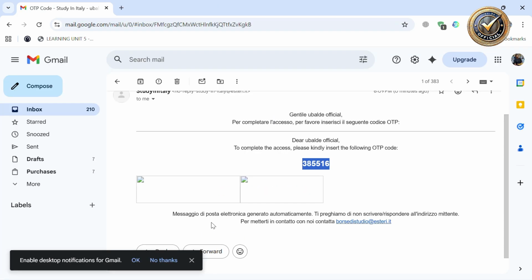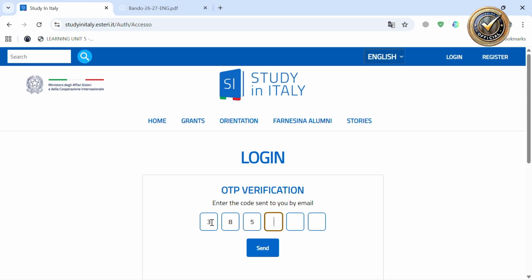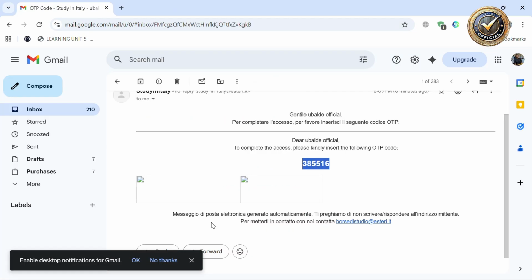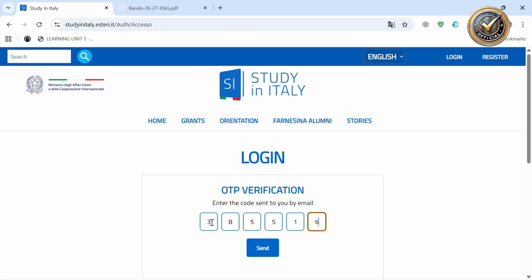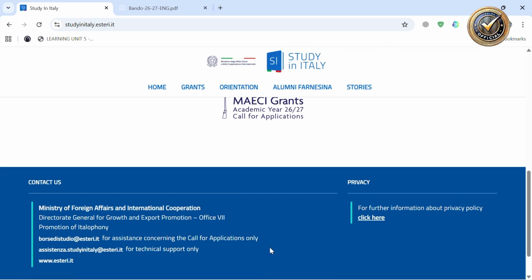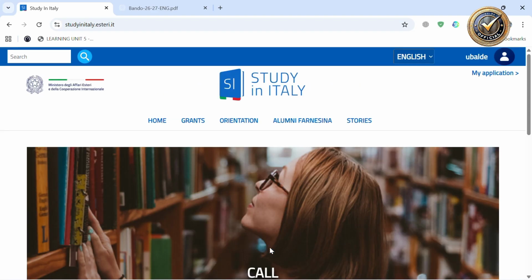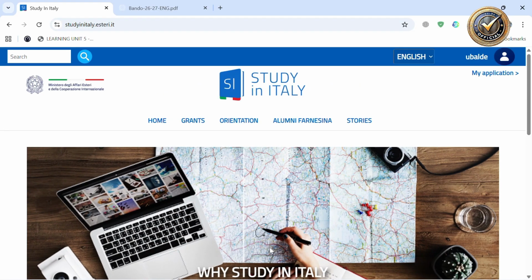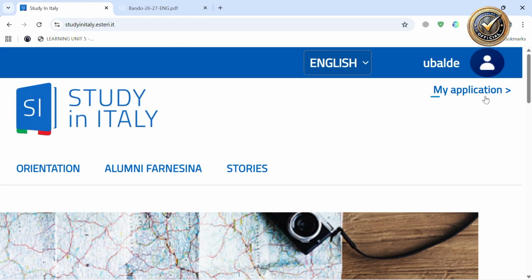3855 and 1616, and then click on send. This is my OTP. Then I have got to the application portal. After you get here, you click on my application.